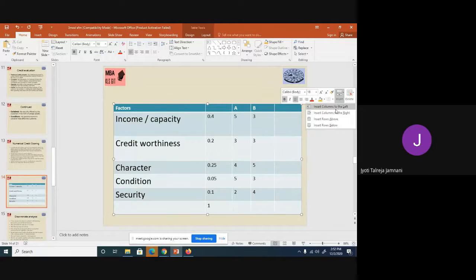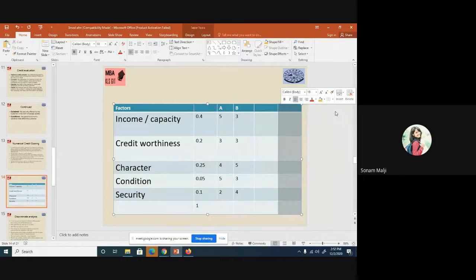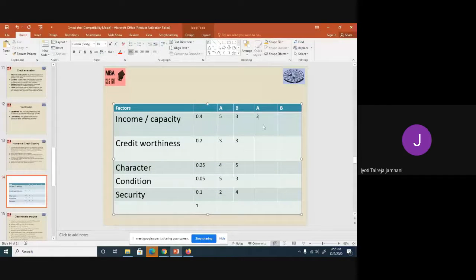Just do 5 into 0.4. 2, ma'am. Okay, so 2. Then 3 into 0.2. 0.6. 4 into 0.25. 1. 5 into 0.05. 0.25. And 2 into 0.1. 0.2. Now we add all these scores.